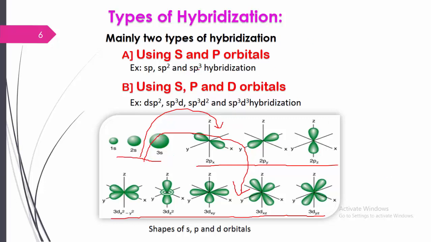By using the s and p orbitals, how many types of hybridization are there? sp hybridization, sp2 hybridization and sp3 hybridization.